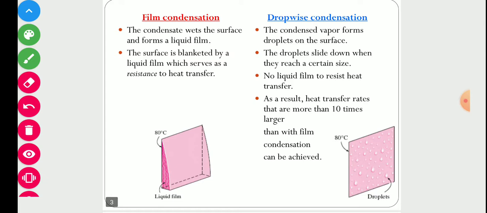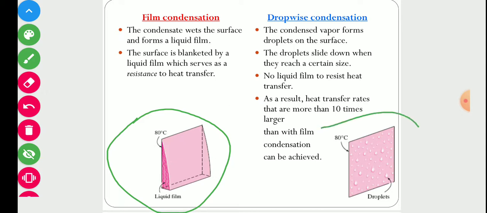As the name suggests, in film condensation, it forms a continuous film on the solid surface. As you can see in this diagram, we have a wall on which condensation takes place, and it forms a continuous film. On the other hand, in drop-wise condensation, it forms droplets instead of a continuous film. Due to the formation of droplets, a large amount of surface is continuously in direct contact with vapor.